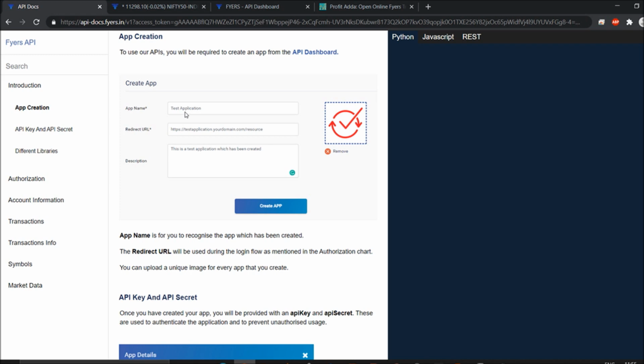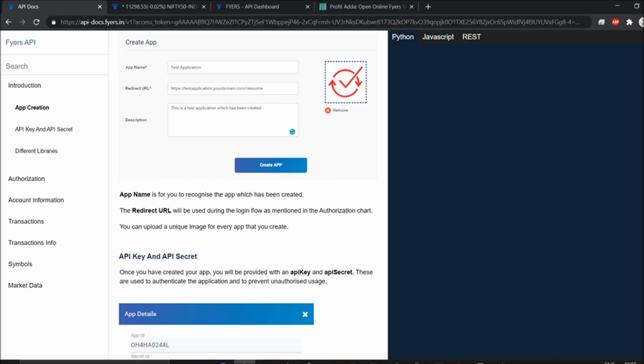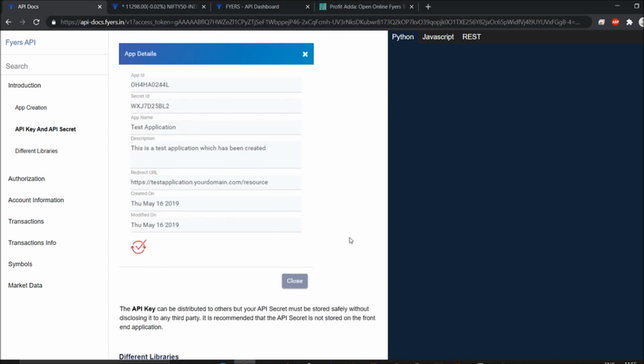Just add your app name, you can give your own name as well, and a description, like you can say I am doing programmatic trading, or otherwise you can give it as a test, not a problem. So create an app, and after that these details will be there, where exactly it has been created and modified. But mainly, if you visit that, a status will be there, and if it is an approved status, then you are easy to go for these things.